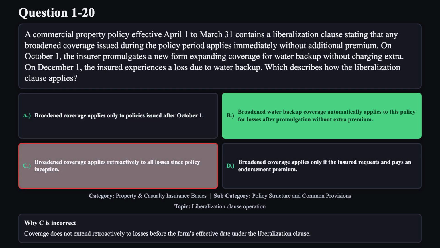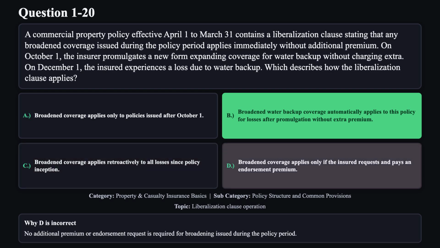Reason C is not correct. Coverage does not extend retroactively to losses before the form's effective date under the liberalization clause. Reason D is not correct. No additional premium or endorsement request is required for broadening issued during the policy period.